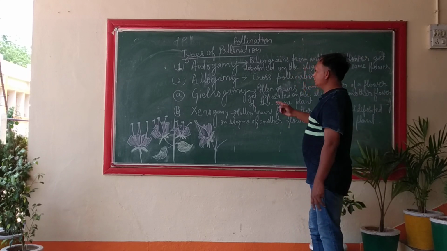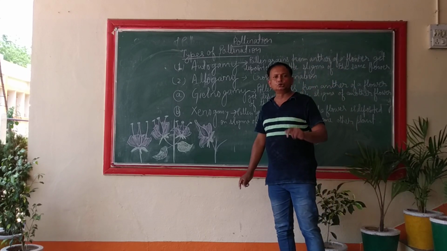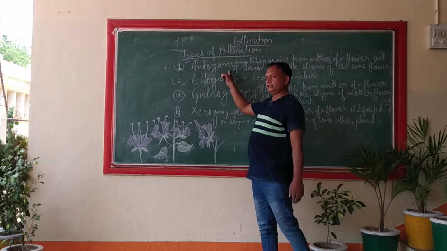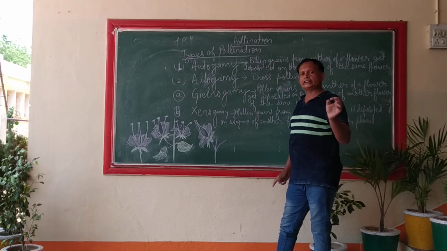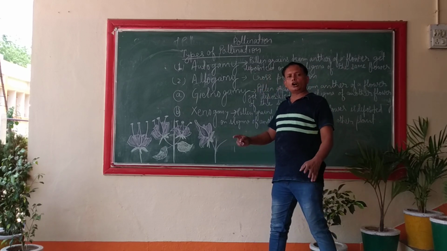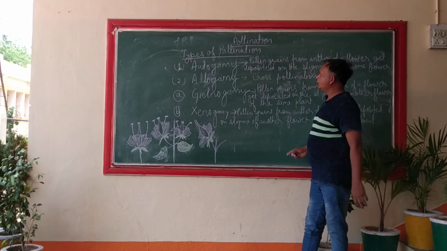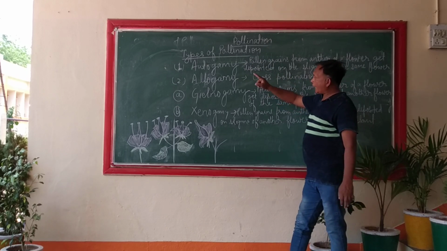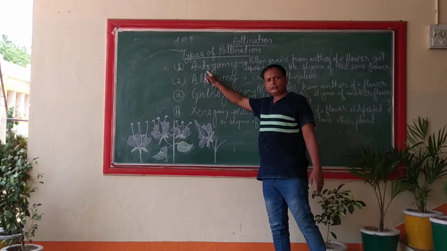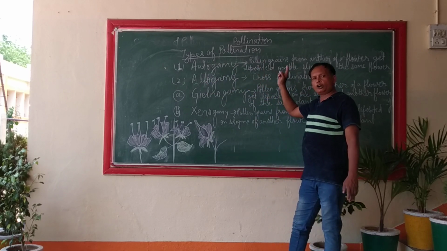Pollination can be of basically two types. The first one is autogamy and the second one is allogamy. Auto means self and gamy means pollination. So autogamy means self-pollination, when pollen grains are deposited from the anther of a flower to the stigma of the same flower.